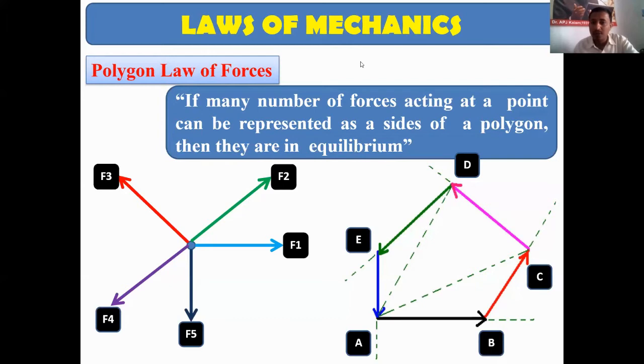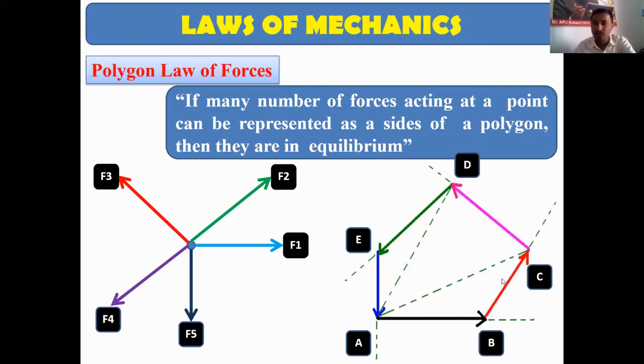So how to draw the polygon? How to convert forces into a polygon? Suppose the force F1 is 100 kilonewton. We have to take a scale like 10 kilonewton equals 1 centimeter. By taking the scale, we can draw the polygon.